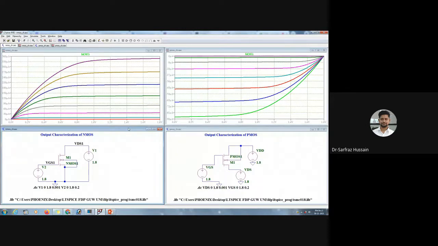So that is one of the advantages of using LTspice. Most of the circuit simulations we can do using LTspice. Okay, now in LTspice, if you want to find out the parasitic capacitance and all those things, those you cannot do using just the circuit simulations. For that you need to use Spice code.